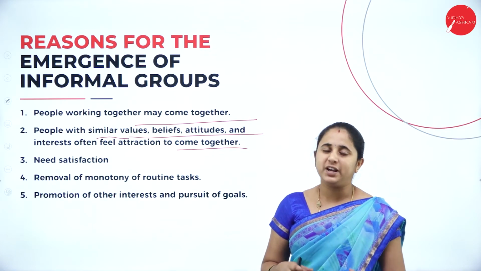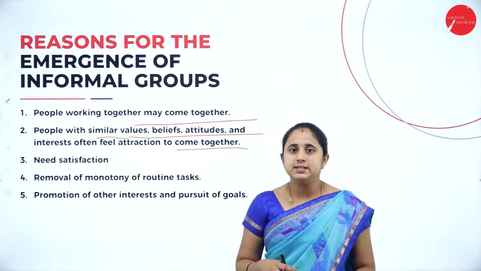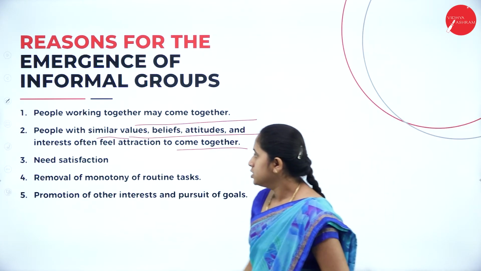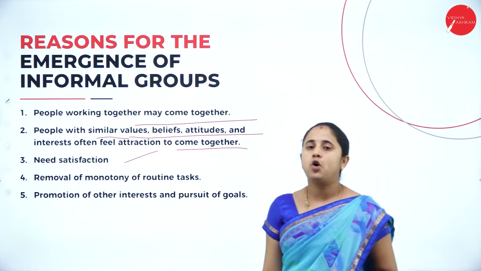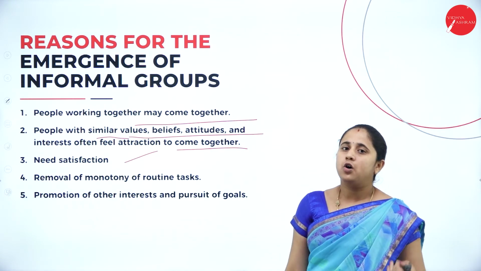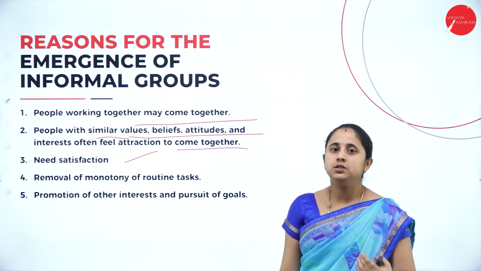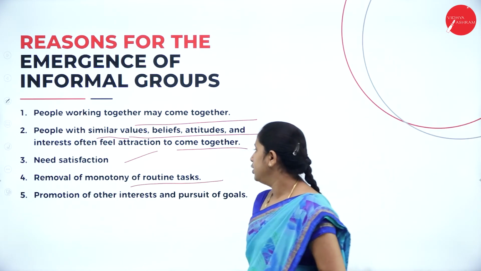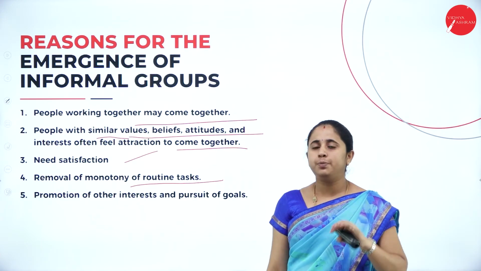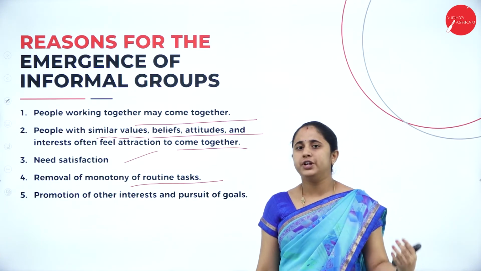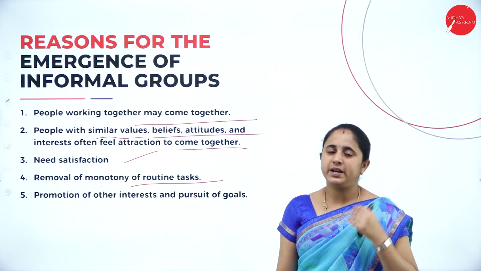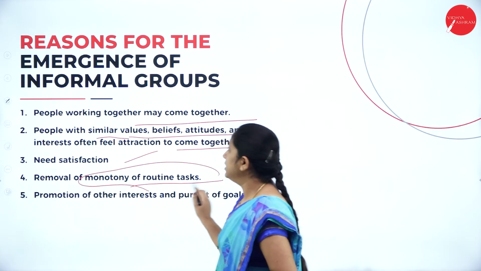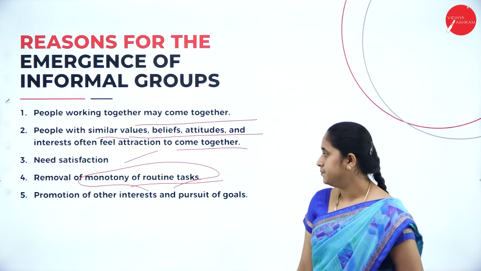In order to fulfill your needs and desires, it motivates them to form an informal group. So for needs satisfaction, to accomplish the common objectives and goals, this informal group will emerge. Next, removal of monotony of routine tasks. Under the formal group, we have monotony: you need to follow all the instructions given by the superior. In order to remove this monotony, the informal group will emerge.